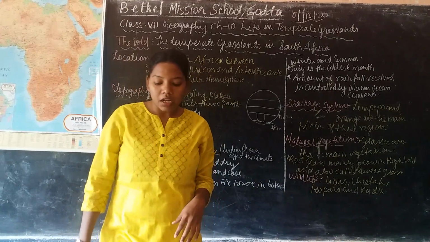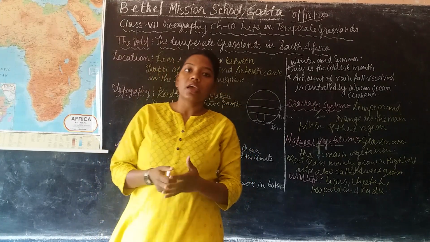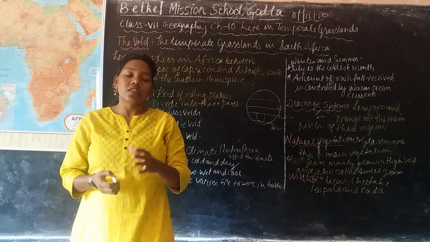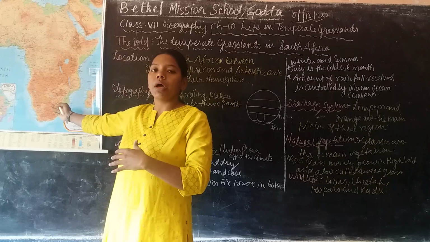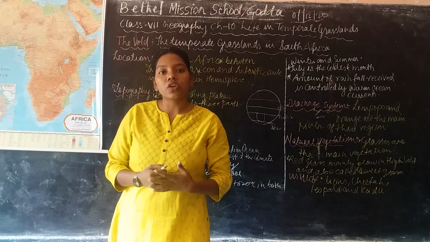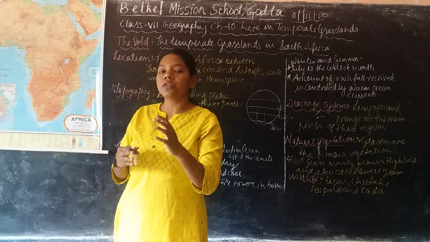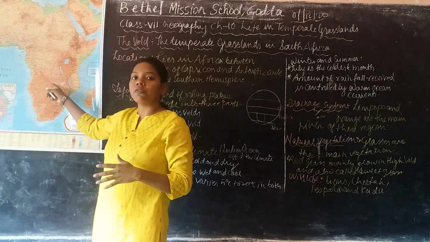It occupies the largest southeastern part of South Africa. In the west you can see Zimbabwe. It is not clear in the map, but if you see the physical features or natural vegetation map of Africa, you can find where it is situated. This is the physical map of Africa.